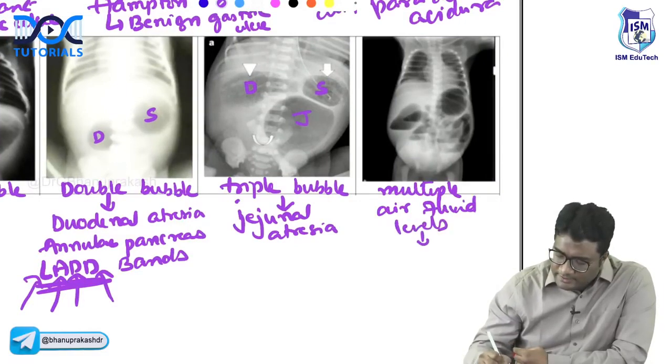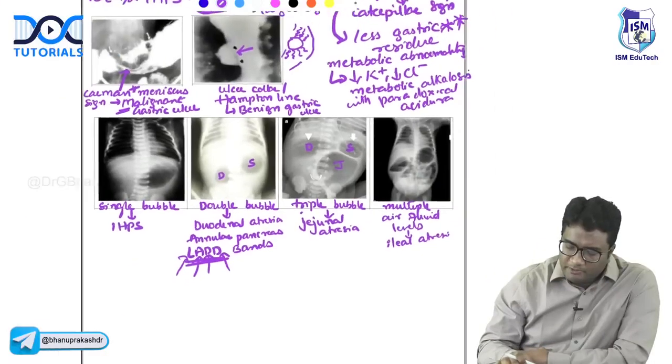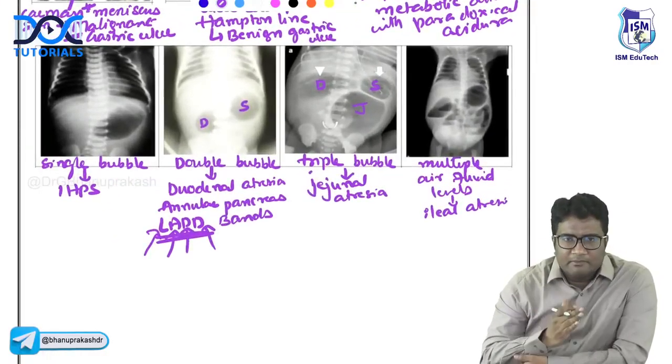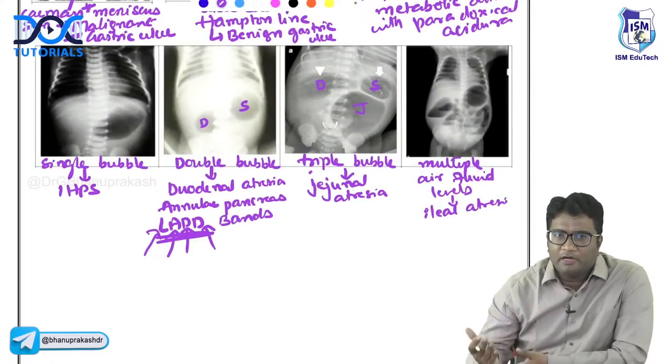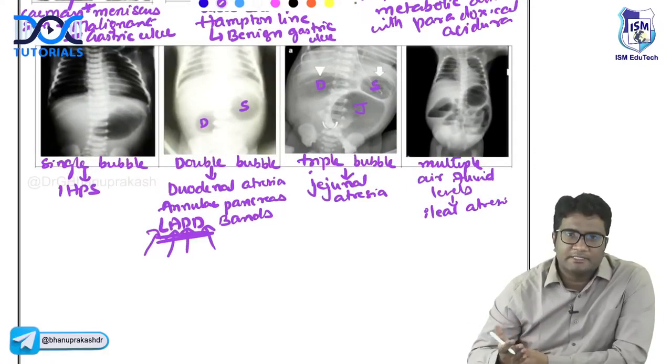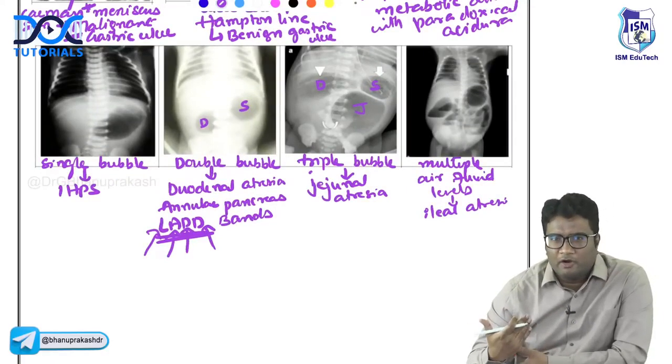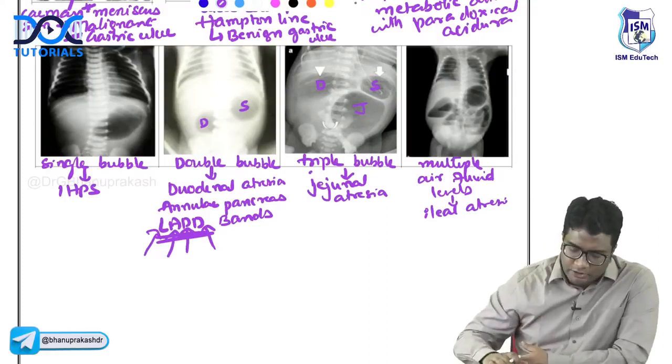This is a feature of ileal atresia, right? So this is ileal atresia. So just be careful how many bubbles you are able to see on the day of exam. Single bubble, double bubble, triple bubble or multiple air fluid levels, and decide whether it is idiopathic hypertrophic pyloric stenosis or duodenal atresia, jejunal atresia or ileal atresia, right? Chalo, let's go forward.